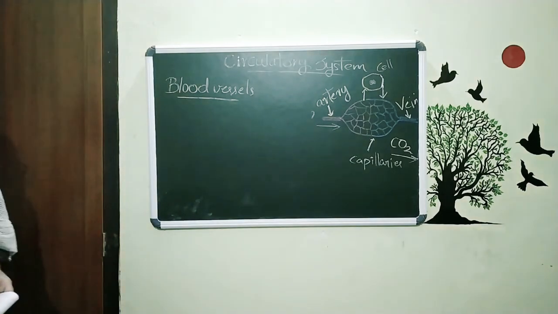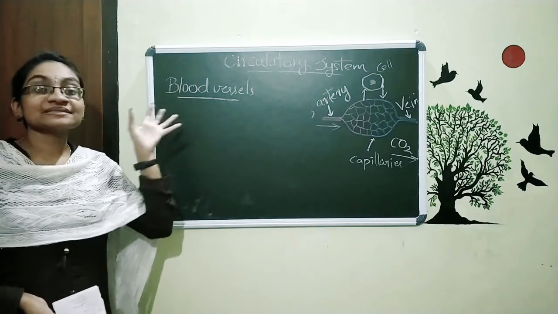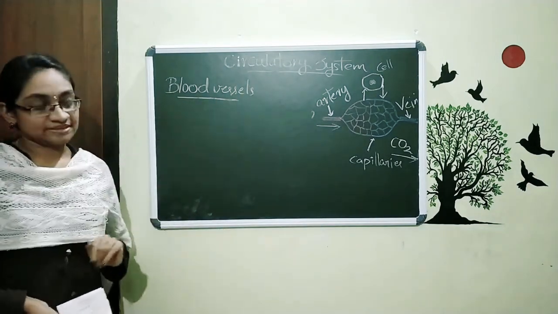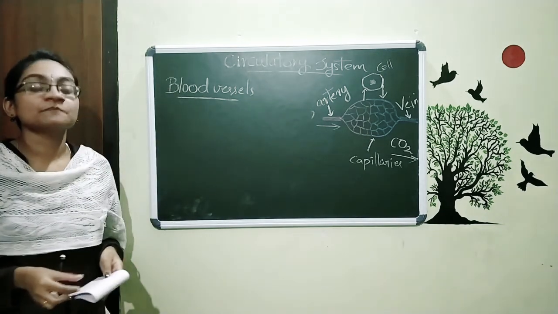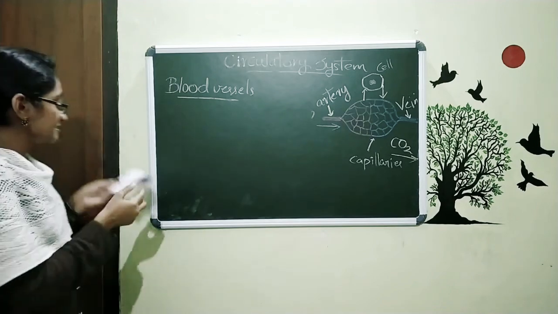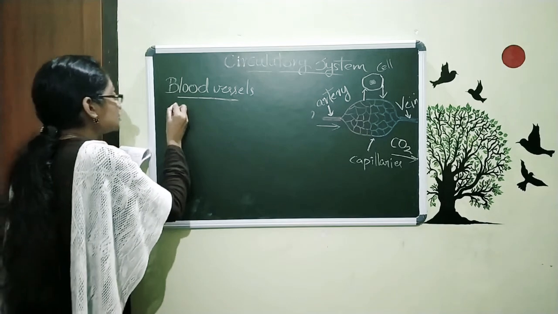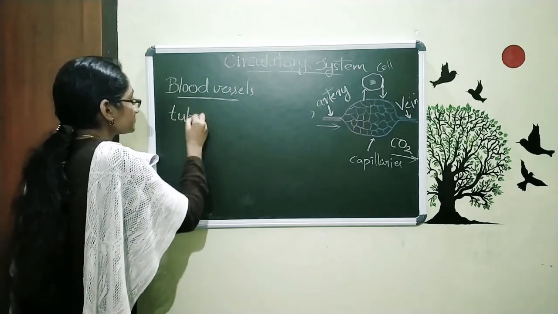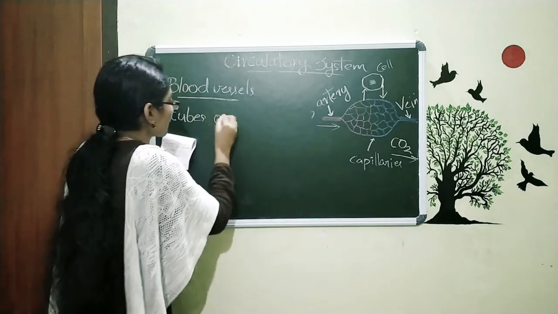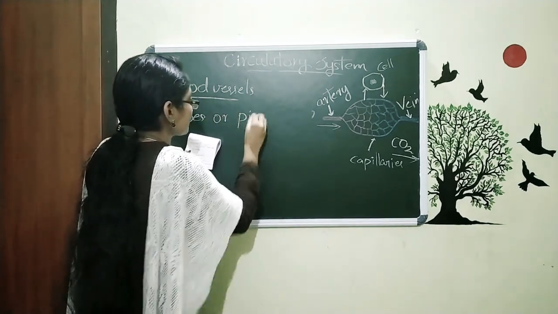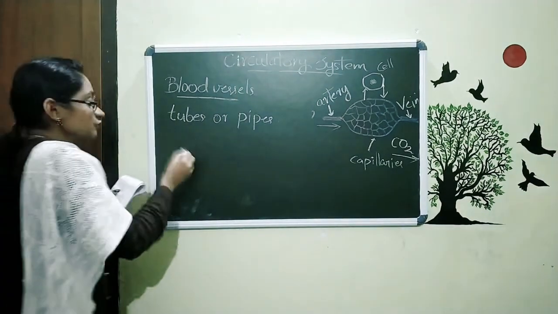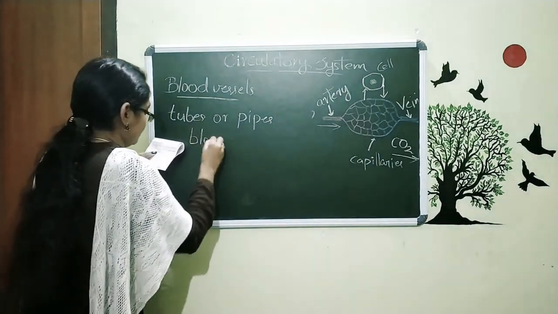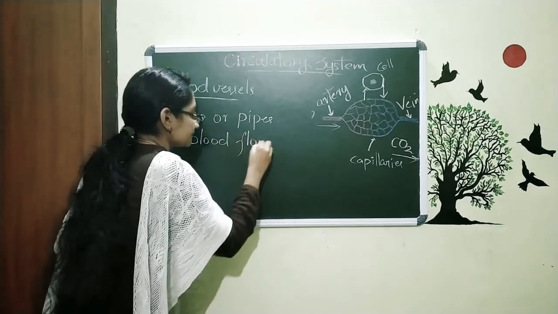What is this blood vessel? You already know that this blood vessel is there in our circulatory system. So now the question is, how can we define these blood vessels? Blood vessels are tubes or pipes through which blood flows.